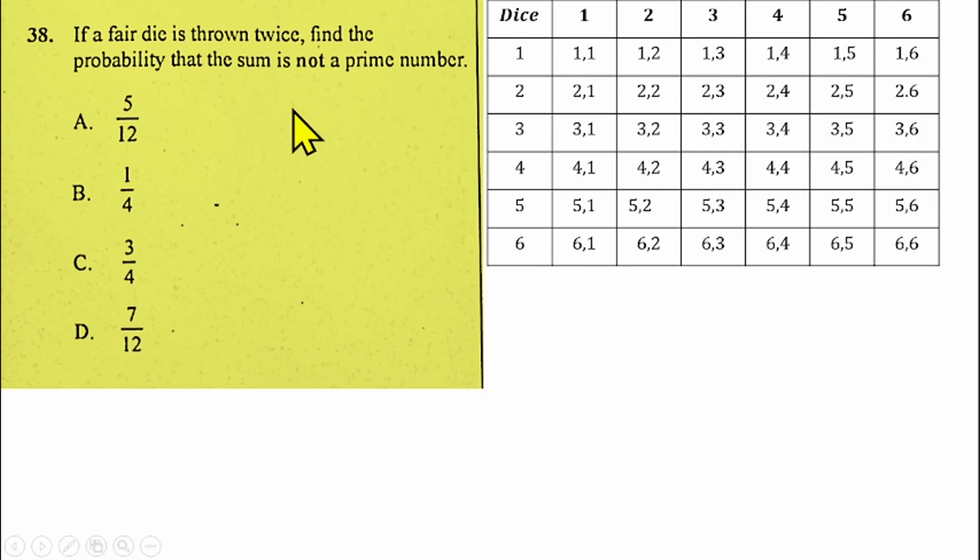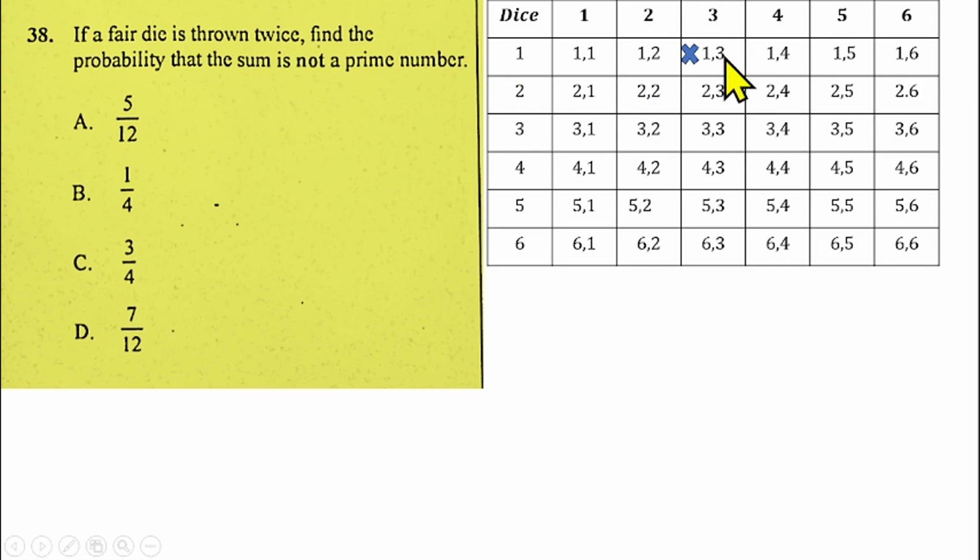So now, based on this probability, we find that the sum shown is not a prime number. That means if the sum is not a prime number, it has to be either even or odd. So now, what can we say? Which sums are not prime when they are added together? So 1 plus 1 gives us 2, and 2 is a prime number, so that one is not part of it. So 1 plus 2 is 3, and 3 is a prime number, so it's not part of it.